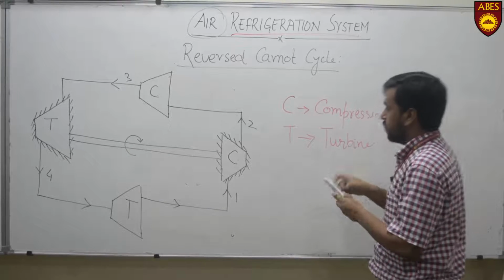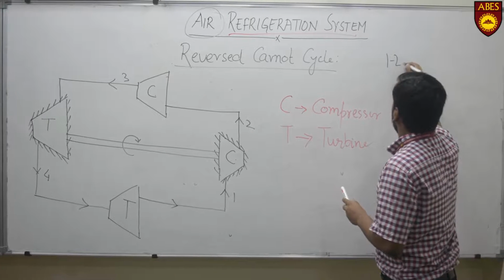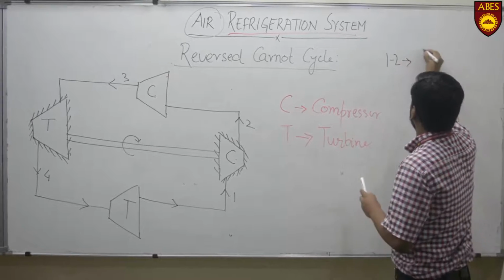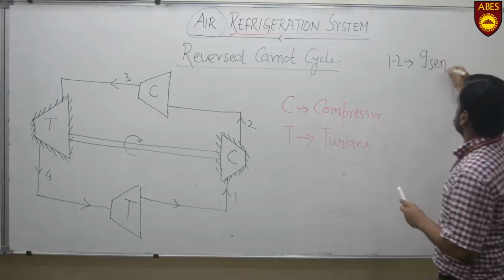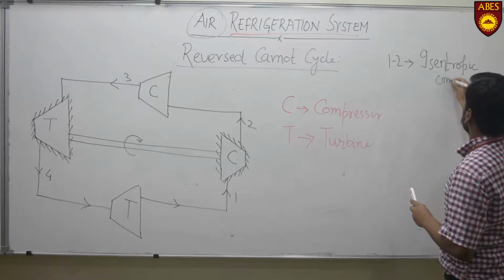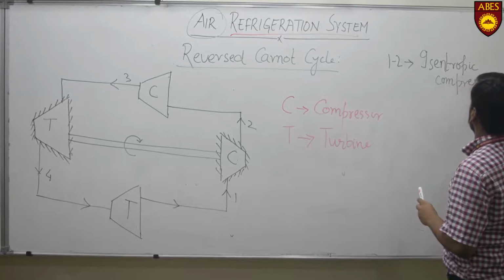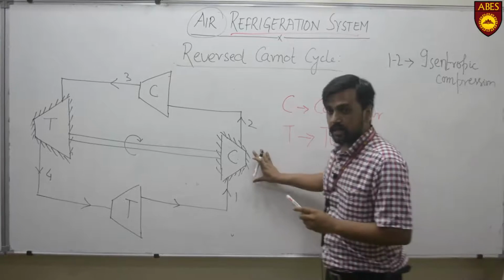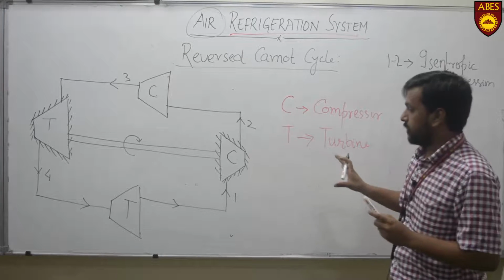First we start with 1 to 2. 1 to 2 is isentropic compression process. Isentropic means reversible adiabatic process.